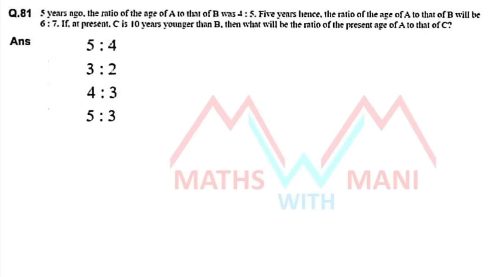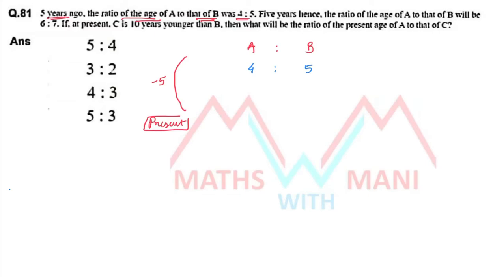First problem for this video. Question 81. 5 years ago, the ratio of the age of A to that of B was 4:5. Suppose these are the present ages of A and B. 5 years back, that is minus 5 from the present, the ratio of A to B's ages was 4:5.